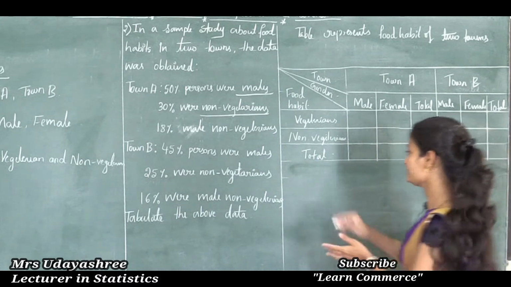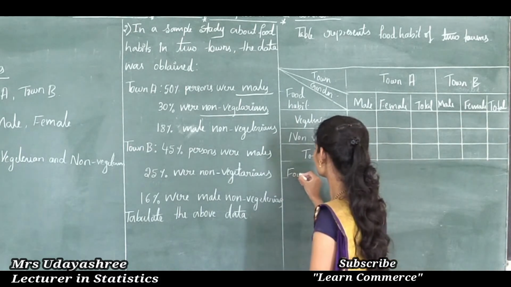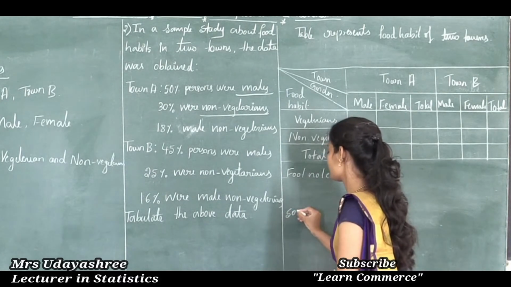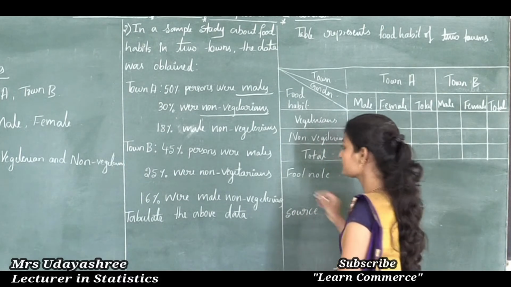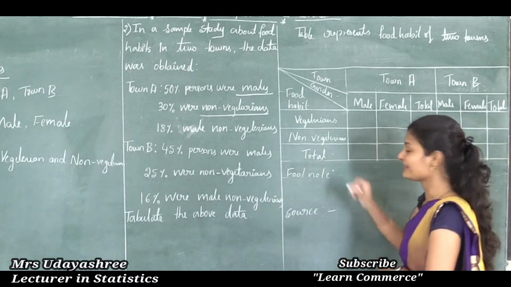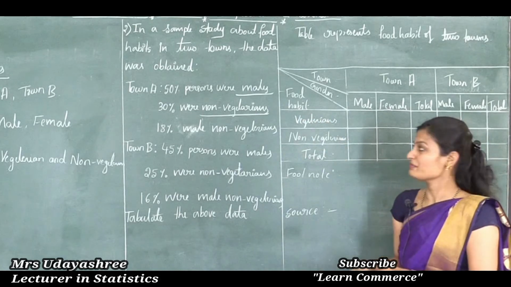So here I will write the footnote. Under that I will write the source. Here the source is not given, so I will leave it blank. Then what footnote will I write? See, here the given information is like this.